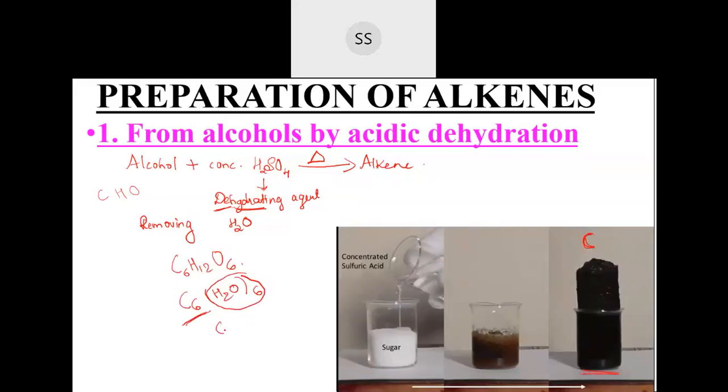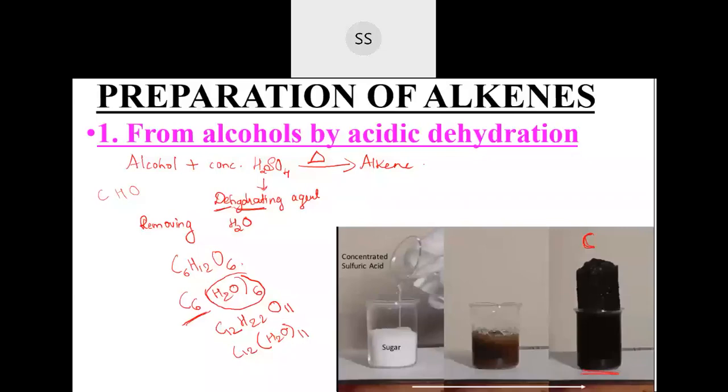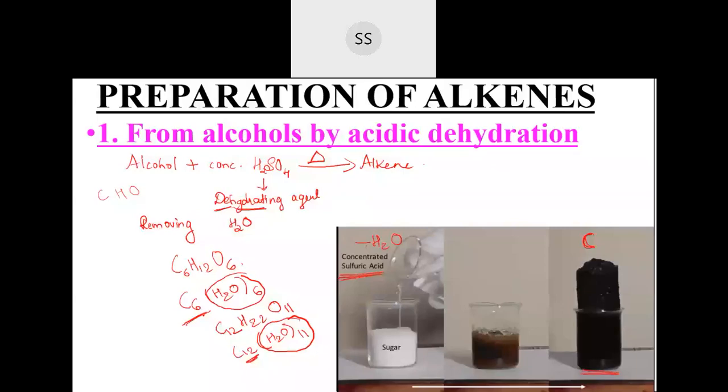Even if you take sucrose, C12H22O11, I can write it in short as C12 and H2O, 11 times. If you take sucrose and make it react with concentrated sulfuric acid, the water molecules will escape. What remains? Carbon is left out. So this is what happens when you make an organic compound react with concentrated sulfuric acid: there is elimination of water molecules, and finally only carbon is remaining.